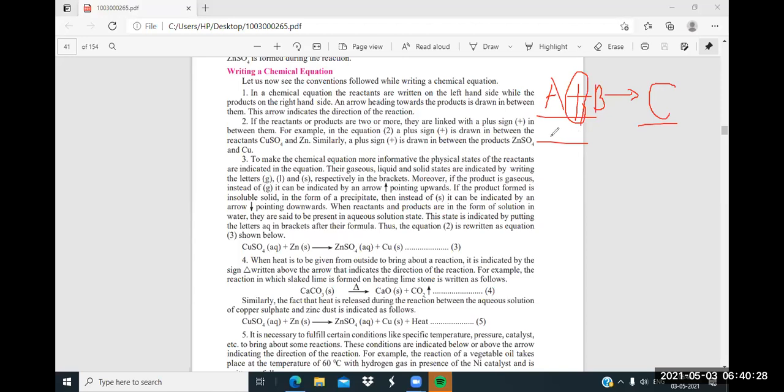Okay. Now, next thing we have to see. Purposely I am taking this. Now here, S is written, here L is written and here G is written. Can you tell me what is this S, L, G?